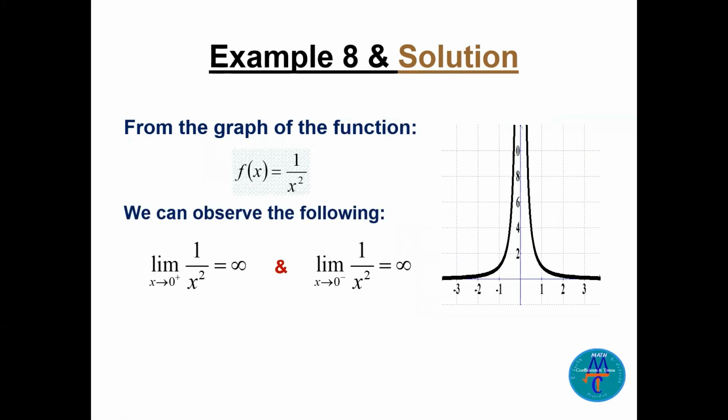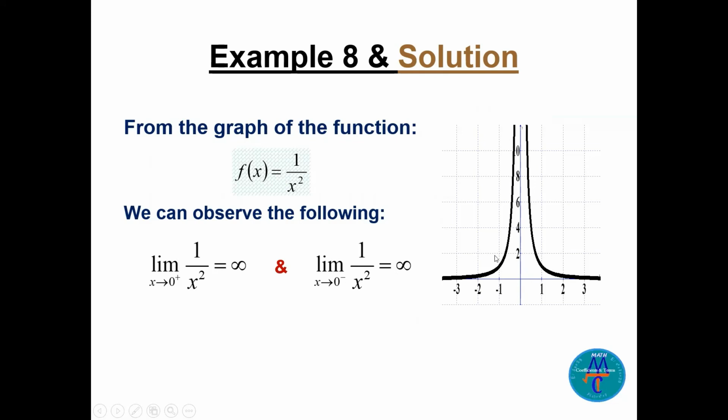This is another nice question, example 8 and the solution. The function f of x is 1 over x squared. That's the graph. Remember here it is squared, so all the graph is positive, above the x axis. We can observe the limit of this function 1 over x squared as x goes to 0 from the right, positive. It will go to plus infinity.